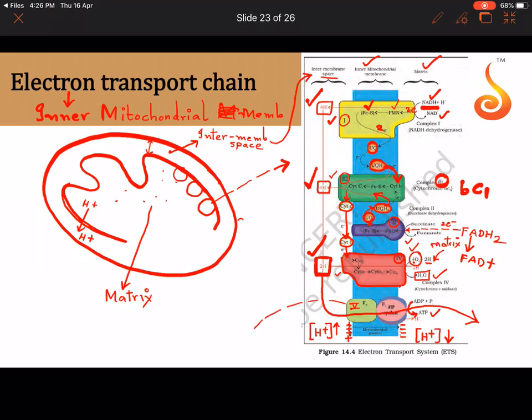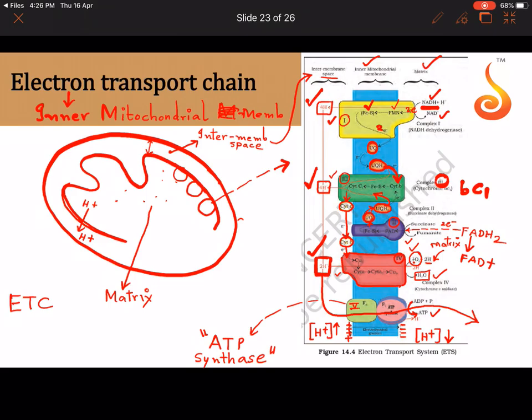And what do you call this complex 5 which is involved in ATP synthesis? The same thing which we saw in the thylakoid membrane, it is called the ATP synthase. It uses these H plus ions which are moving through it in order to synthesize ATP molecules.